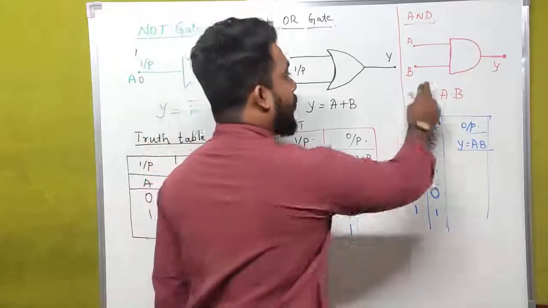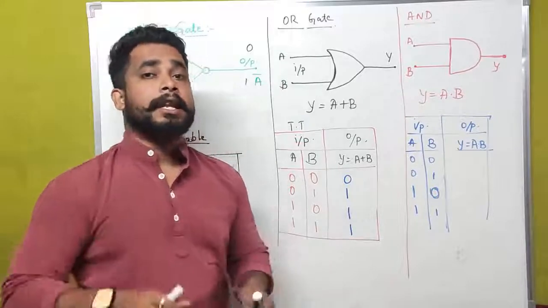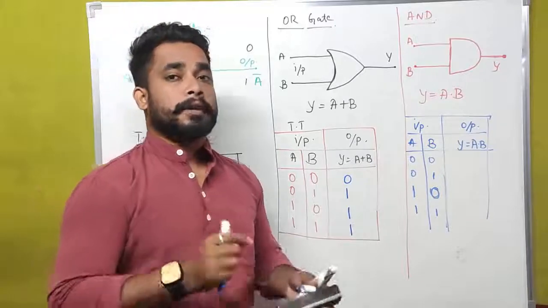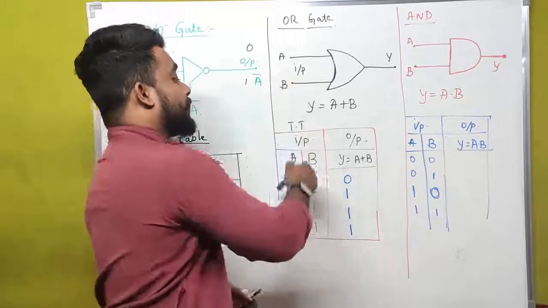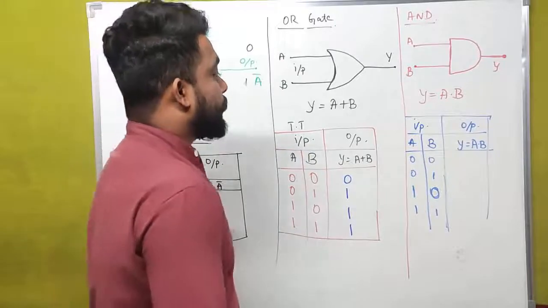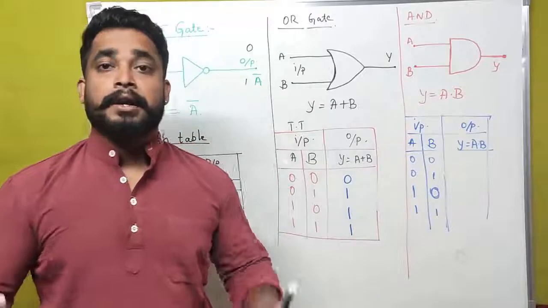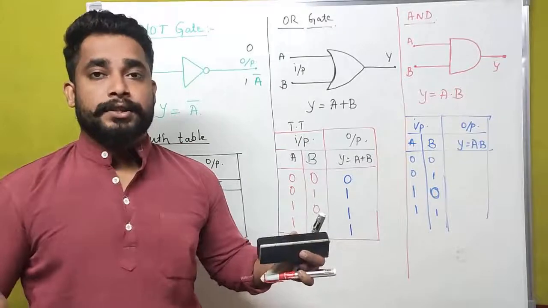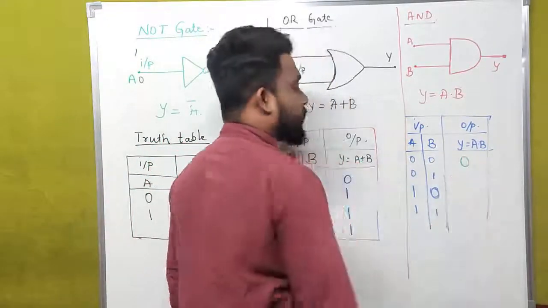But in case of AND gate, what is the meaning of AND gate? AND gate means if any one of the input is low, then the output is low. But in the case of an OR gate, if any one of the input is high, the output is high. But here, if any one of the input is low, then the output is low. If all the inputs are in high state, then the output is also high.